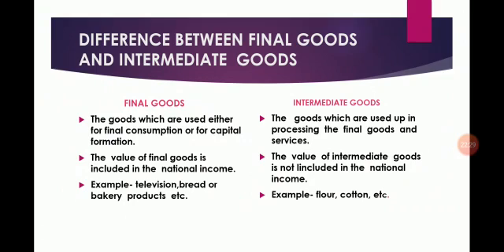The value of intermediate goods is not included in the national income, for example, flour, cotton, etc. Students, here we have seen two kinds of goods, that is final goods and intermediate goods. Final goods are ready for consumption, and their value is added to the GDP. There is no further processing in this, but for intermediate goods, there is the possibility of further processing and investment, and their value is not added to the GDP. So intermediate goods can be used as a raw material.